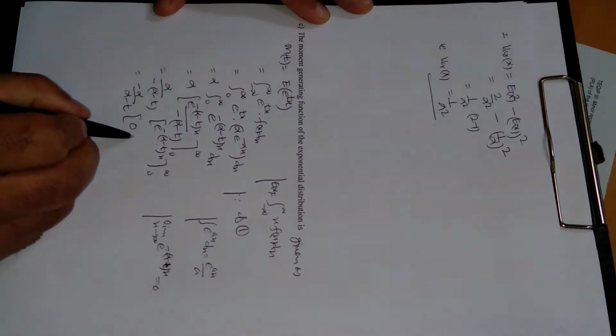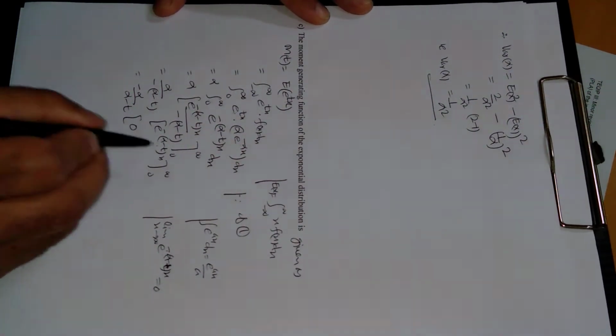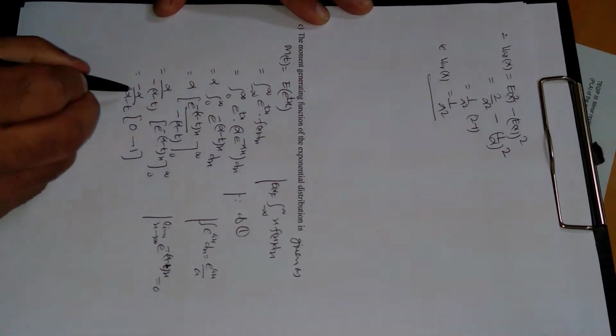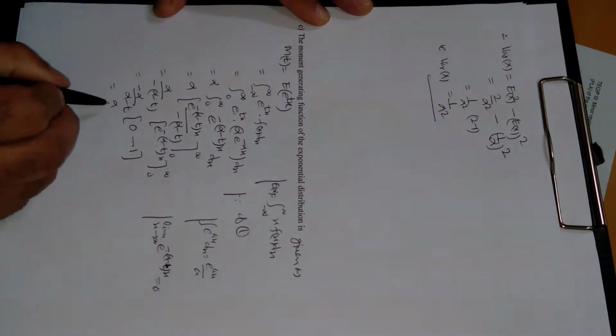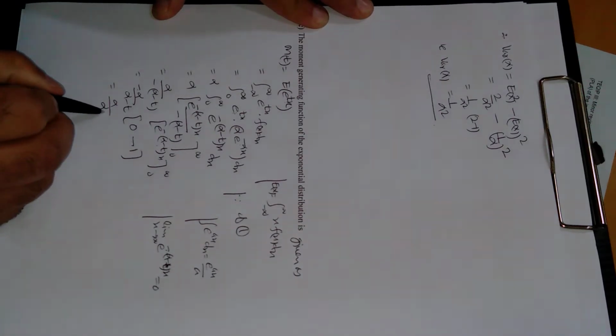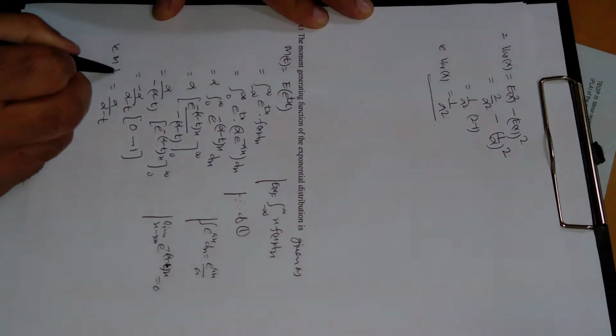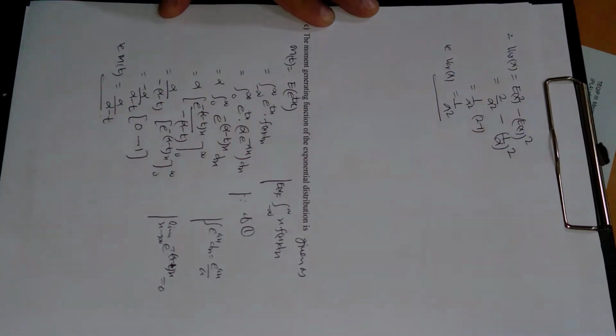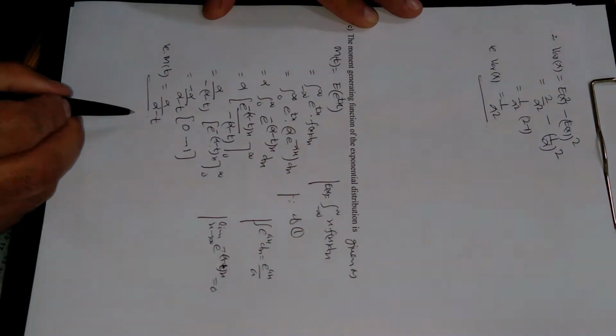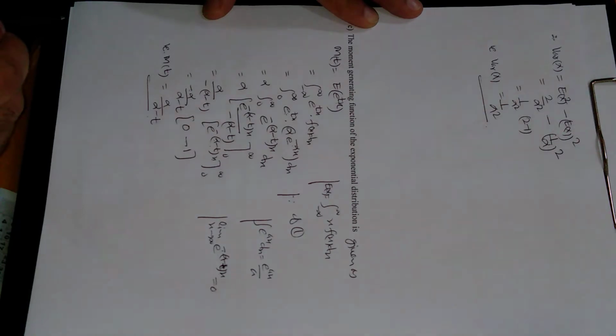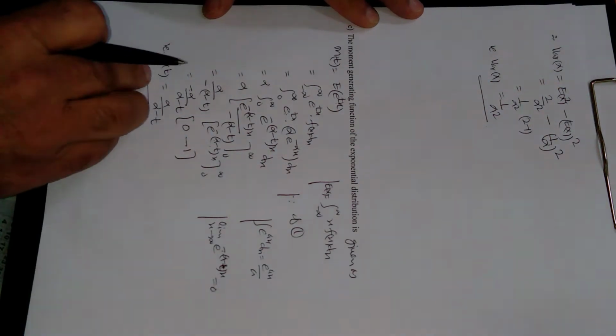So the upper limit is 0 and the lower limit e power 0 is 1, because x is 0. So minus minus plus, so this is alpha upon alpha minus t. That is, the moment generating function for the exponential distribution is alpha upon alpha minus t. So this is all about the exponential distribution.